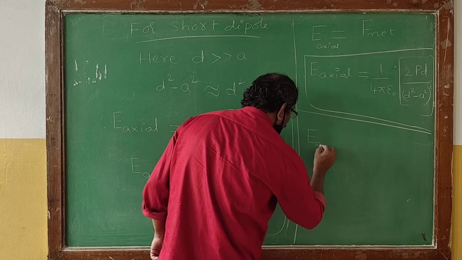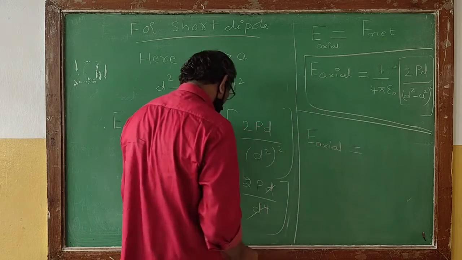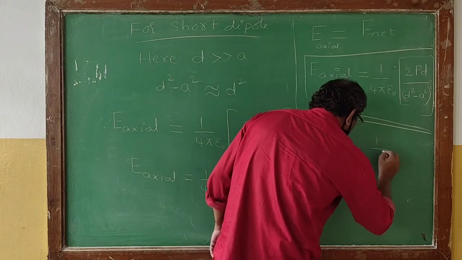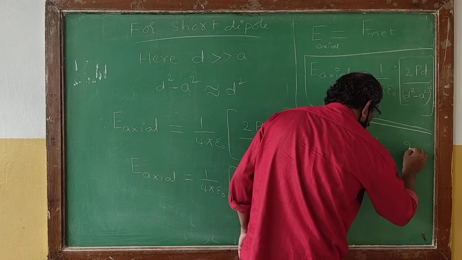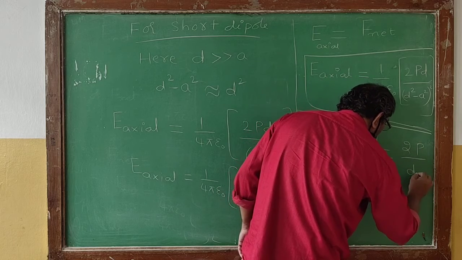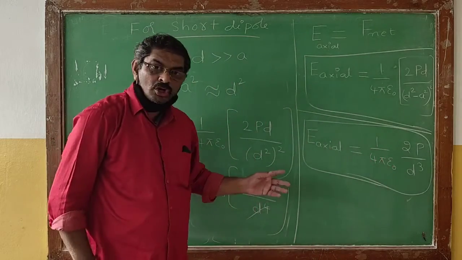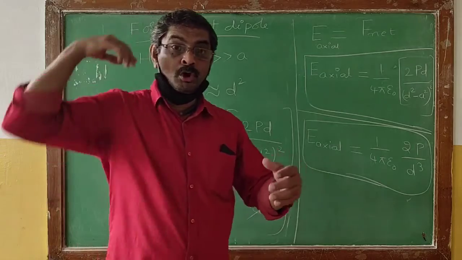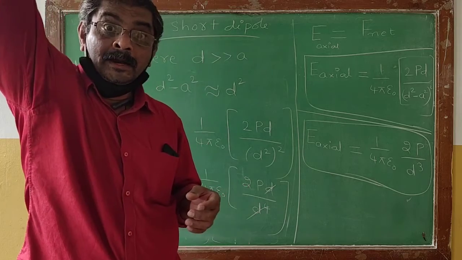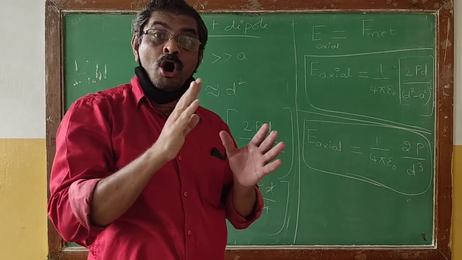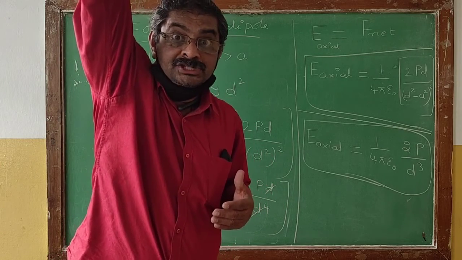The electric field along the axial line of a short dipole will be given by the formula 1 by 4 pi epsilon naught times 2p divided by d cube. Remember, this is the expression we got for the electric field due to a short dipole along the axial line.